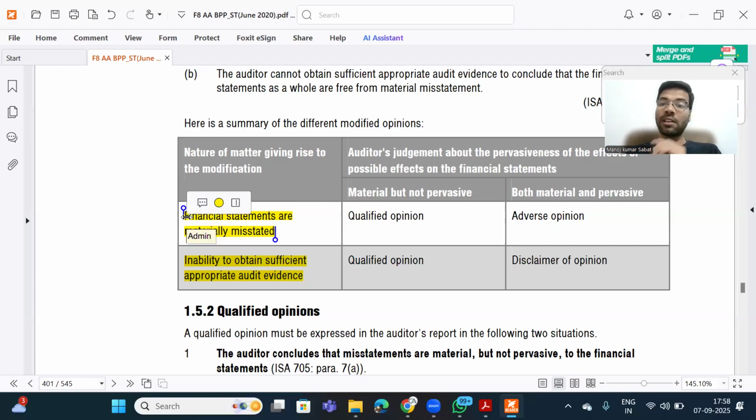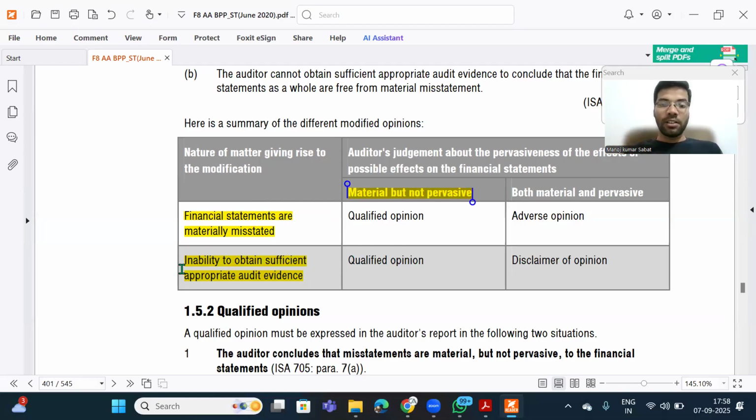Only then he's saying that this much misstatement is there in my financial statements, right? Now, whenever auditor is having the evidence about the misstatements and those misstatements are material but not pervasive, in such case, he's going to give qualified opinion, right?